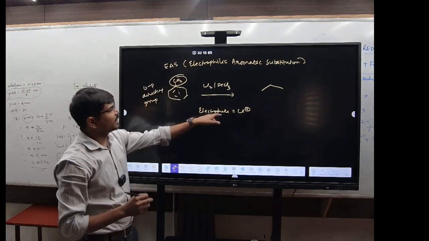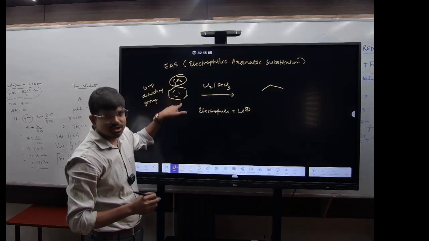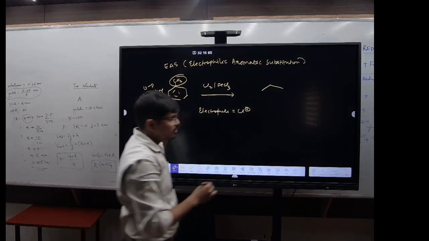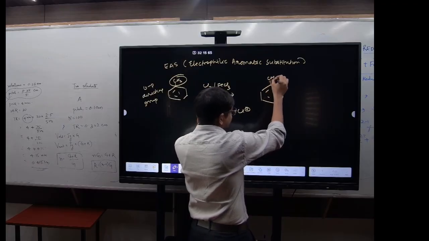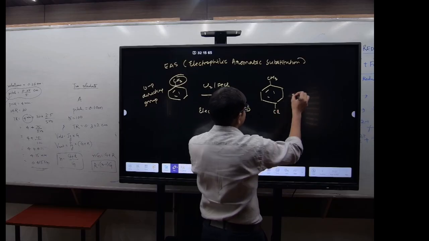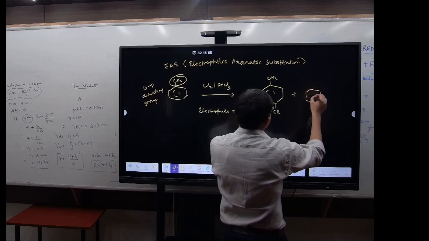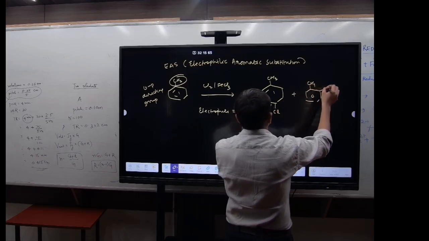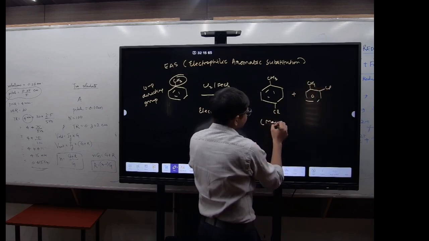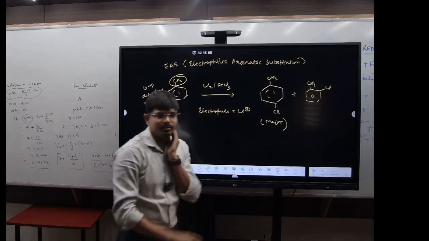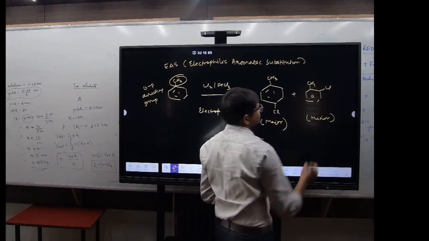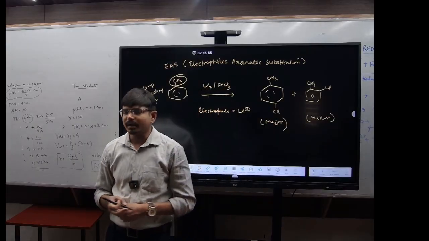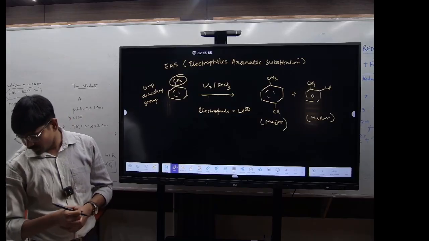So this incoming electrophile will come at the ortho position and the para position. So in this example you will have CH3 and Cl here, plus CH3 and Cl here. This will be your major product and this will be your minor product. Clear, everyone?